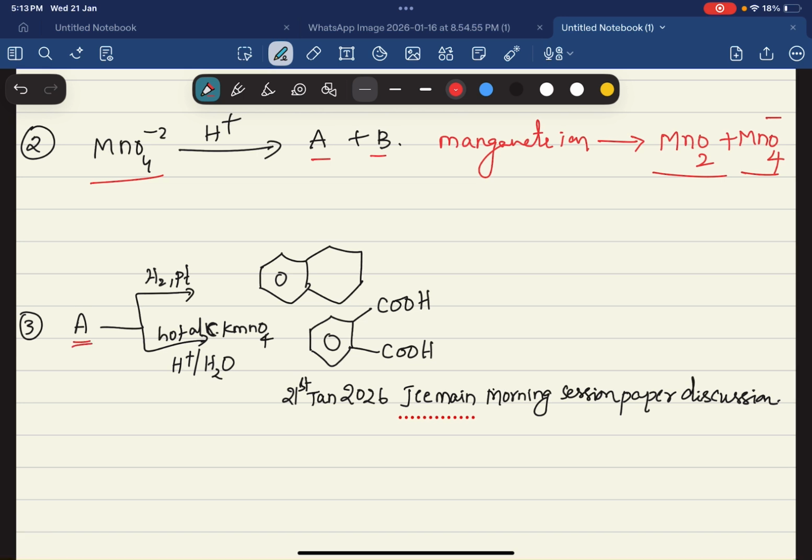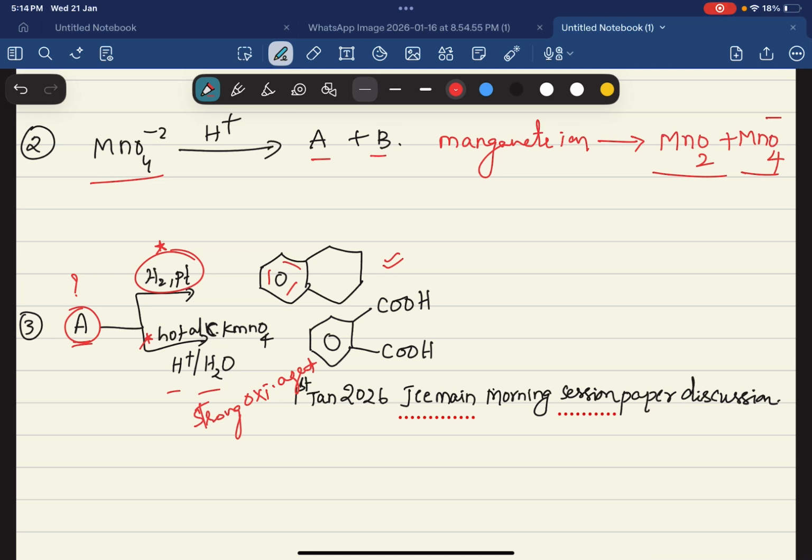Coming to the next one, they have given A, which over reduction with H2/Pt or Pd gives this product, and over hot alkaline or concentrated KMnO4 in acidic medium, which behaves as a strong oxidizing agent. So what is the reactant here? That's the question. H2/Pd cannot reduce benzene double bonds, so they will stay as they are, but the double